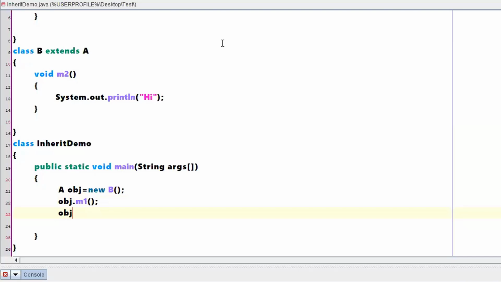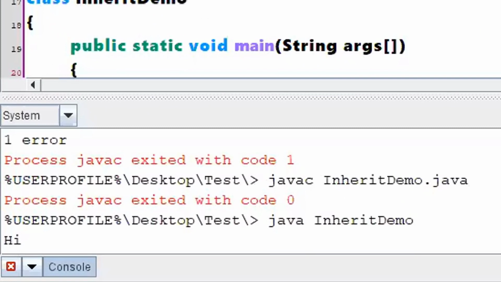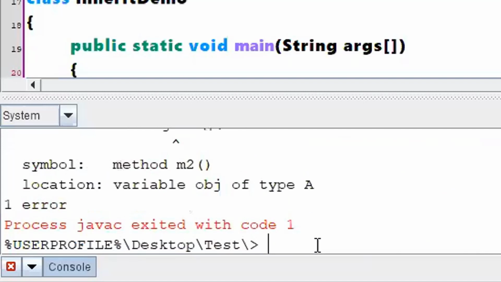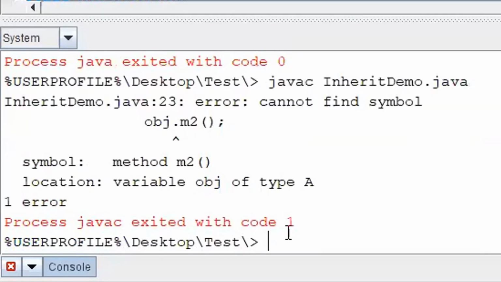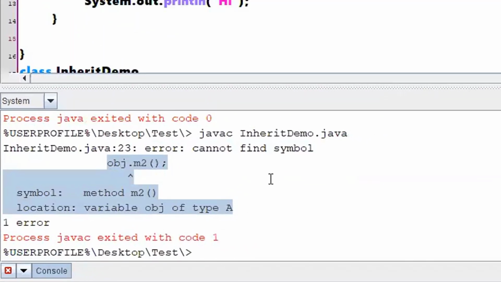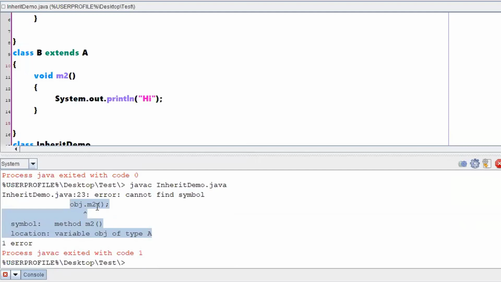Okay. Can I call obj.m2? M1 can be called because that is a local method of A also, no problem in that. So can we call m2 also? Let us just cross check. Why worry? We have a program, we have written all the statements. What is the problem then? What is the error it is showing? Error: cannot find symbol m2. Is it showing any error with respect to m1? No, it is not showing any error with respect to m1.